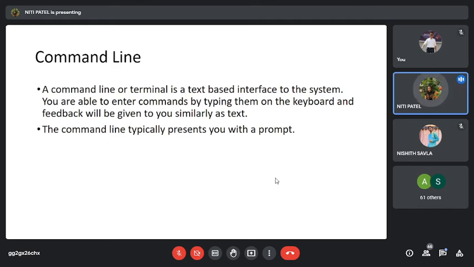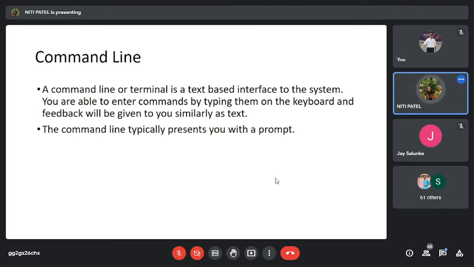Do you know the command prompt of Windows? Yes. You press Windows R on your keyboard, you write CMD and the command prompt opens for you. You use it for checking your IP address. Okay, if you write ipconfig, you get your IP address. So what you are doing, you are finding your IP address with a command by writing the command in the command prompt or in the command line.